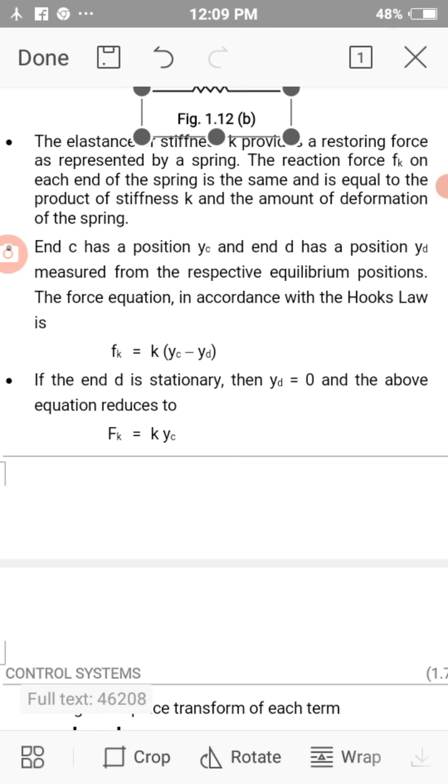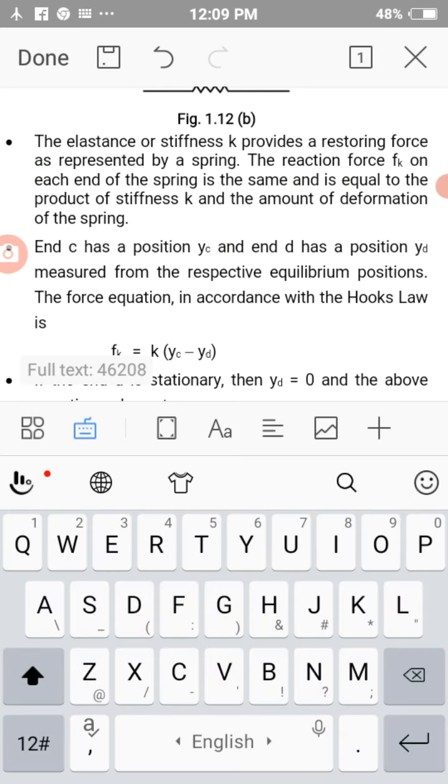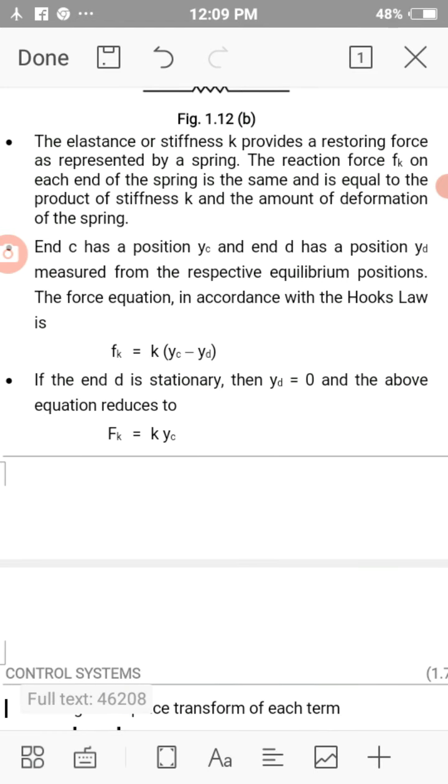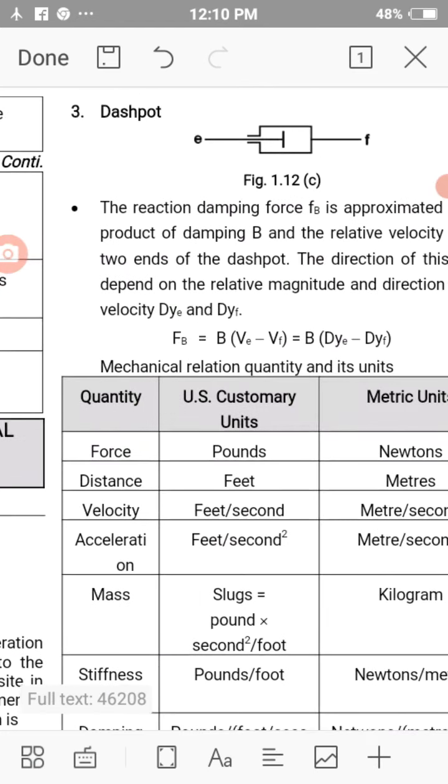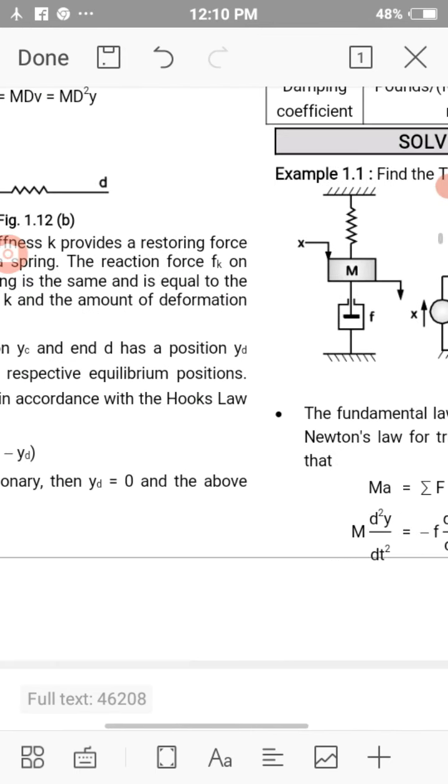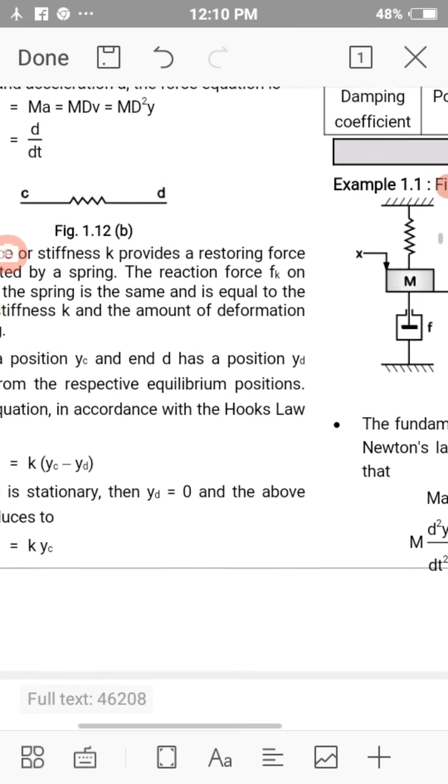If the end D is stationary, then Yd is 0 and the above equation reduces to Yc into K, which is nothing but force.